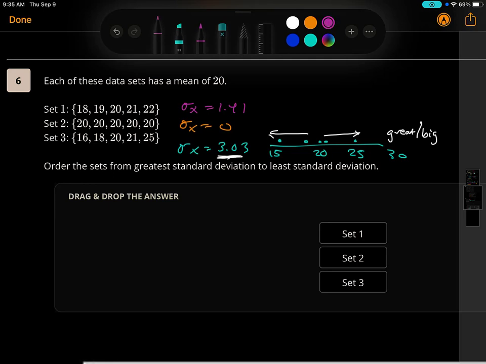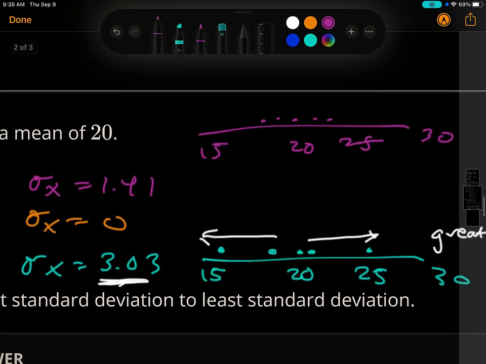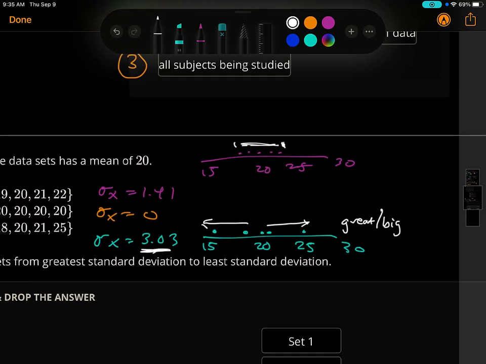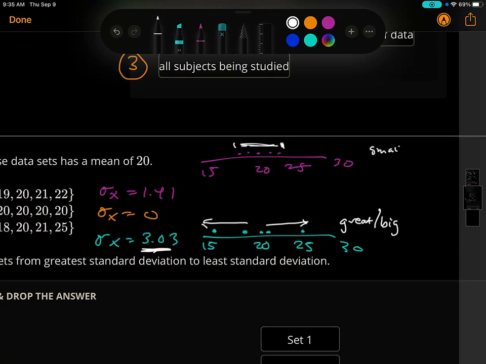Let's do the same thing for the pink one. Here's 15, 20. I'm just making a really quick number line here. And I have 18, 19, 20, 21, and 22. Okay, so those numbers are not as spread out as the blue jam. This red jam, I don't know, raspberries, not too far, right? It's staying in here. It's not too much. Kind of, you just plop it on the bread. Does that make sense? So this one I would say has small spread, or little spread, or little variation.